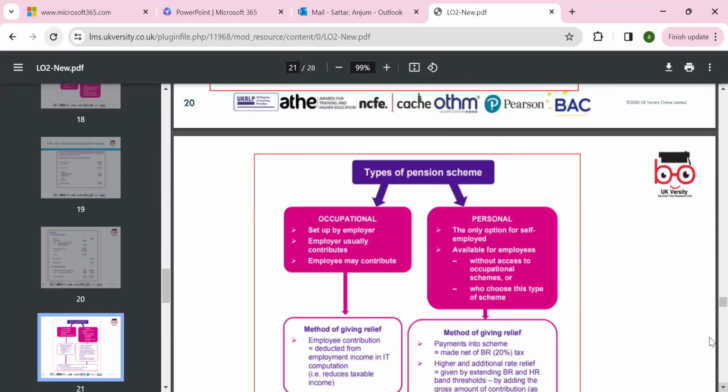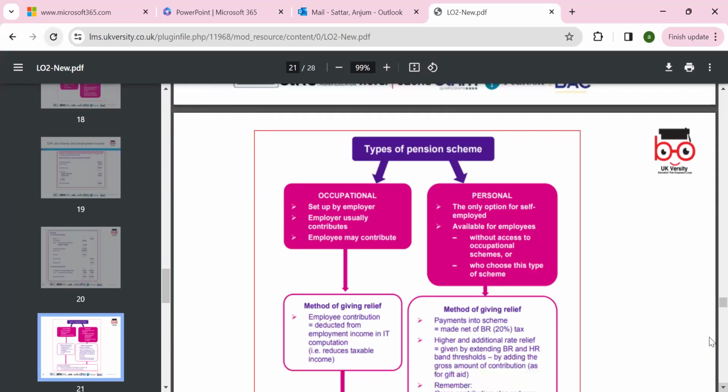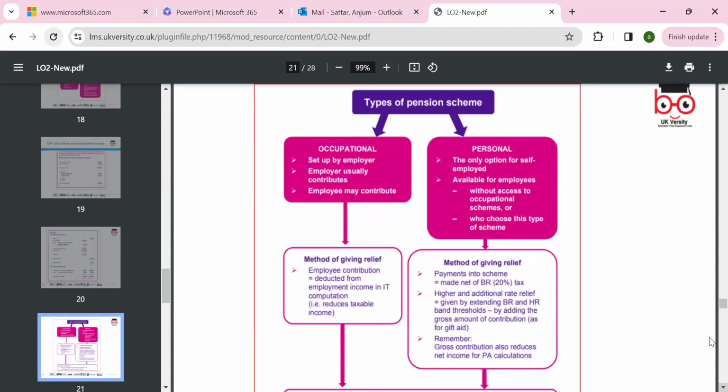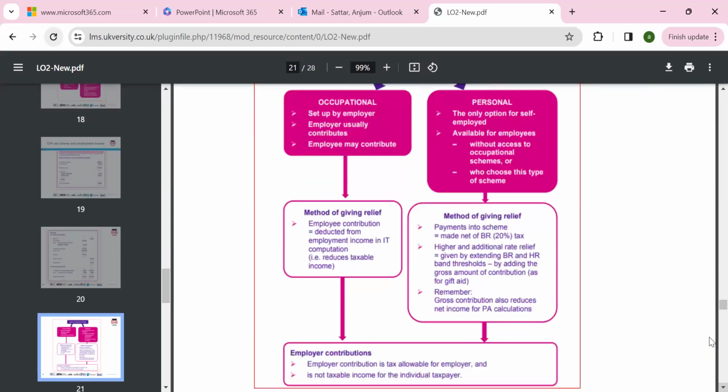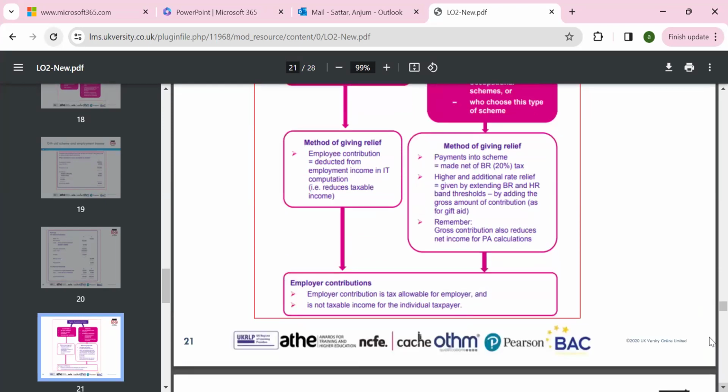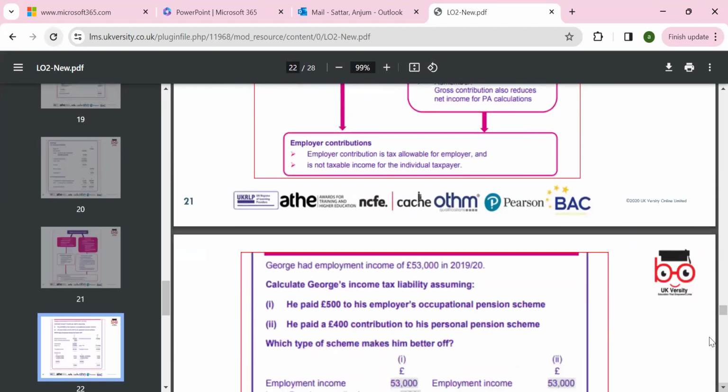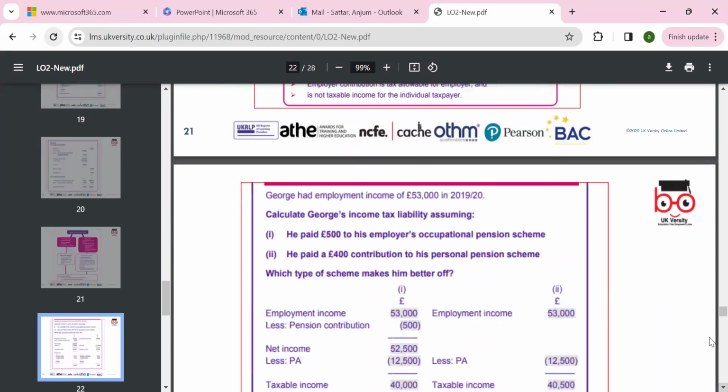So the types of pension schemes that we can use: the occupational pension and personal pension, employer contribution and reliefs. A lot of pension rules also change, so please consult the rules for whichever year you are in. Of course, that is a huge area, which is also worked on in HR.